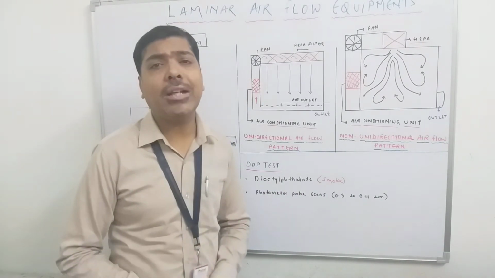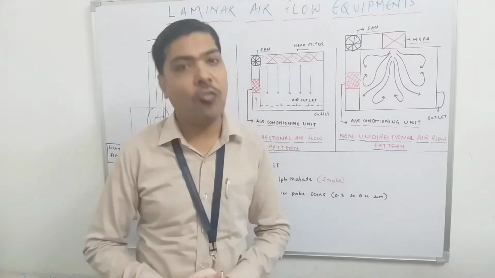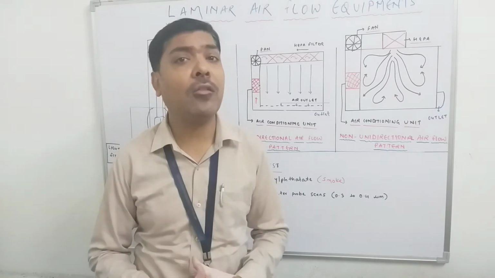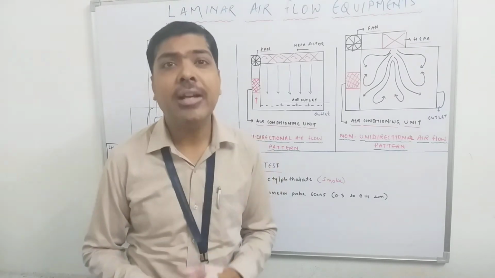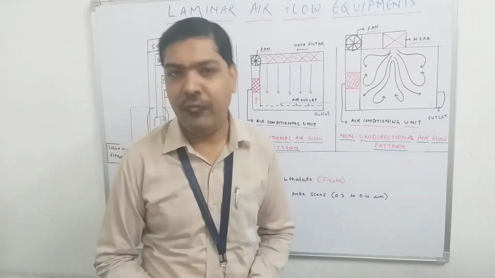Now, this dioctyl phthalate test, or DOP test, is a very common test which is routinely performed in any laboratory or pharmaceutical industry, that assures that your HEPA filter is working with full efficiency.